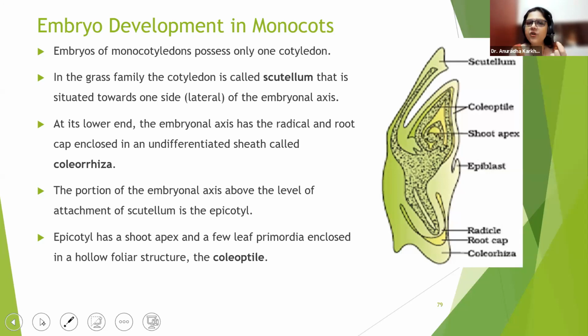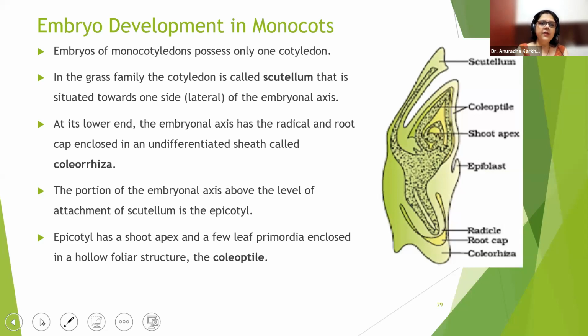rajma, choli, all these are your dicots having two cotyledons. Singdana, groundnut. You can see now they are getting divided equally into two halves. That is going to be called your dicots. Divided into two equal halves. That is dicots. Monocots, you cannot divide the seed perfectly into two parts. So rice, wheat, jowar, bajra, maize, sugarcane, all of these are going to be your monocots. They have got only one large cotyledon. Okay, they do not have two cotyledons. So it's called monocots.